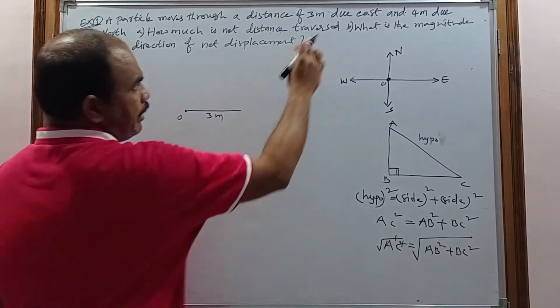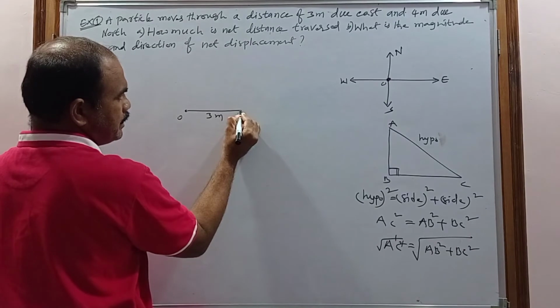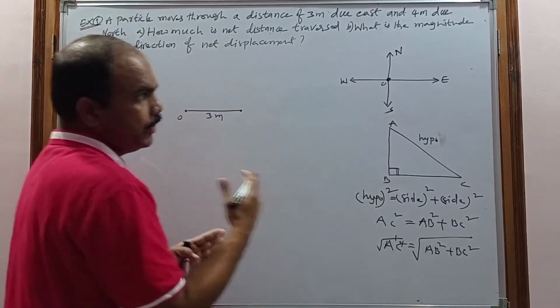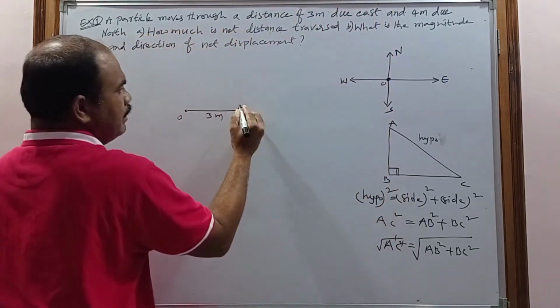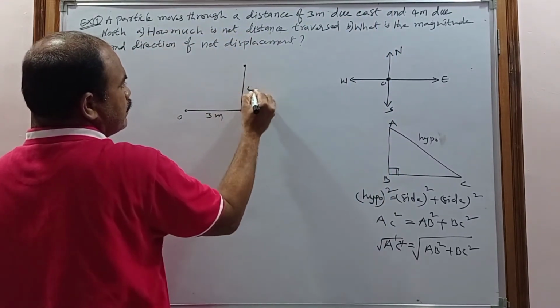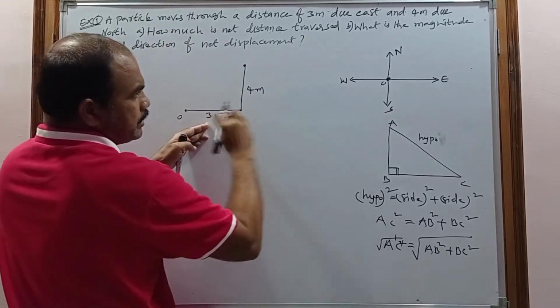After covering the 3 meter distance, it travels due north in this direction and reaches here. This is 4 meter. This particle moves through 3 meters due east. This is the direction of east.